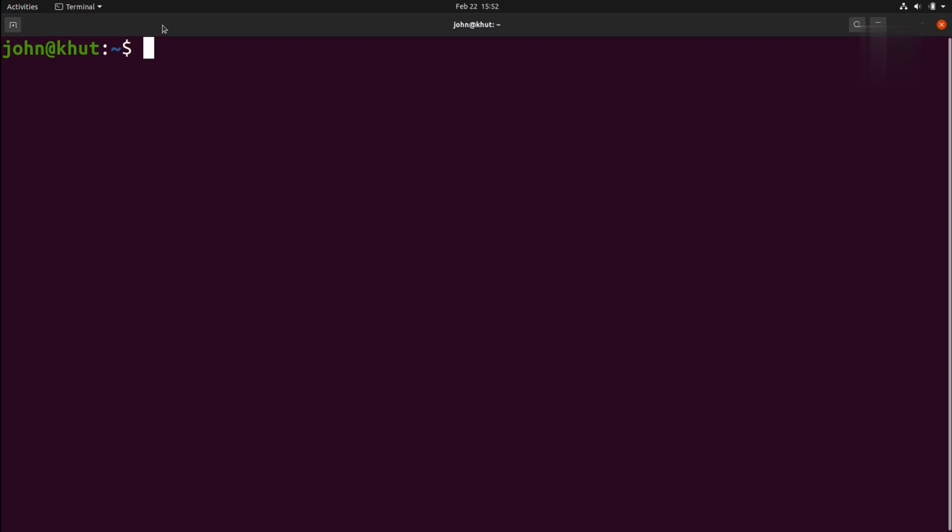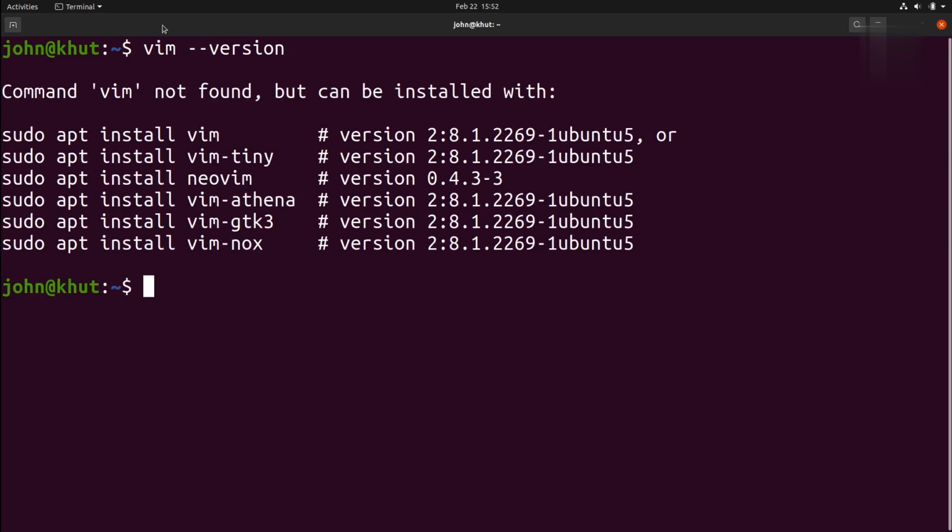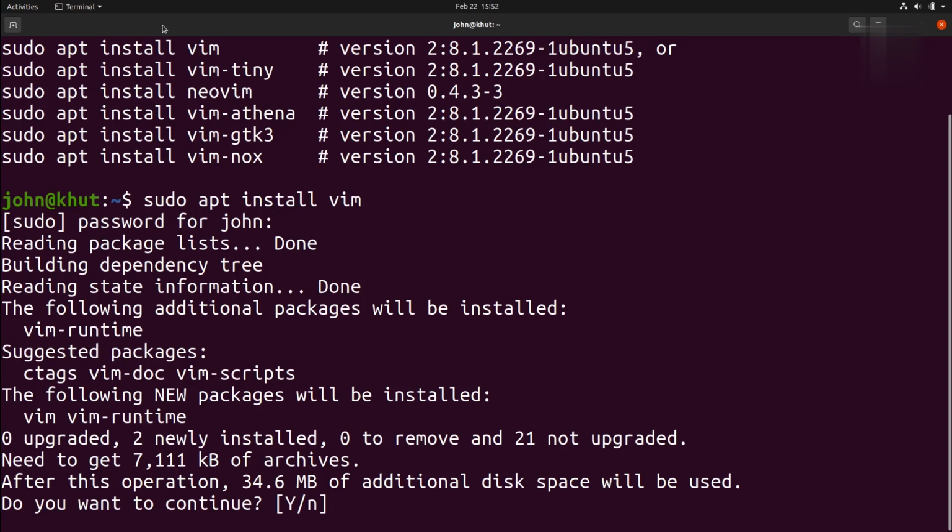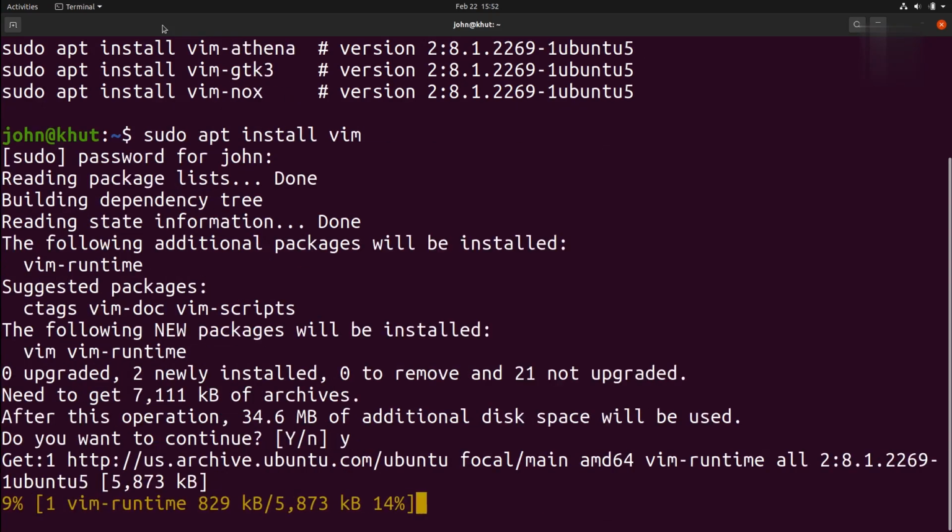You can check if you have the Vim editor installed on your machine by typing vim --version. If it is not installed, then I suggest that you install the Vim editor. On our Ubuntu Linux, you can type sudo apt install vim. When it prompts for the password, we type in the password. And just before it can begin the installation, it asks me if I am okay to spend so much memory. I will press Y, which stands for yes, and continue with the installation. On other distributions, you can use the following commands.